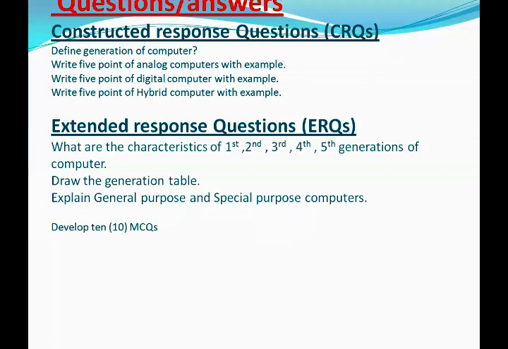Number 2 is write 5 points of the analog computer with example. Number 3 is write 5 points of the digital computer with example. Number 4 is write 5 points of the hybrid computer with example.